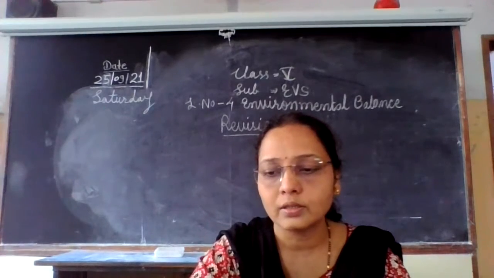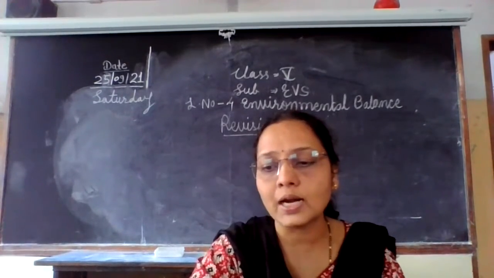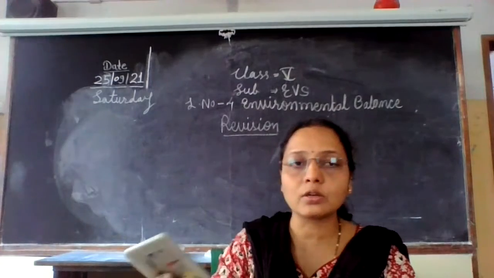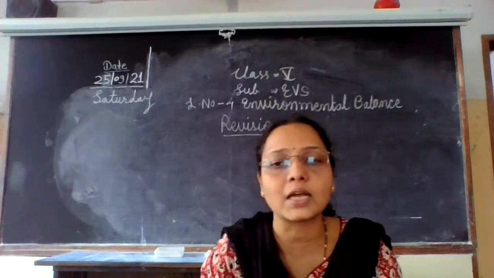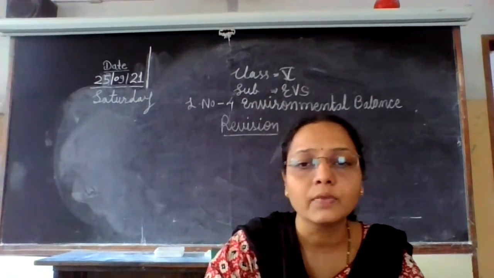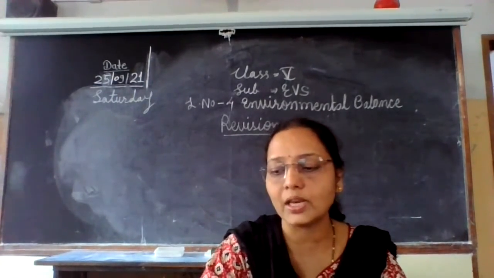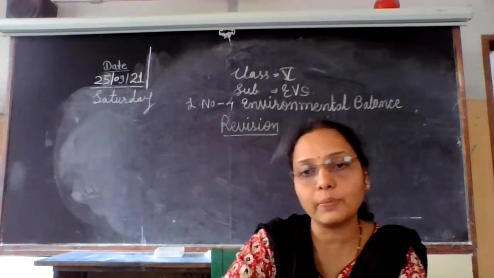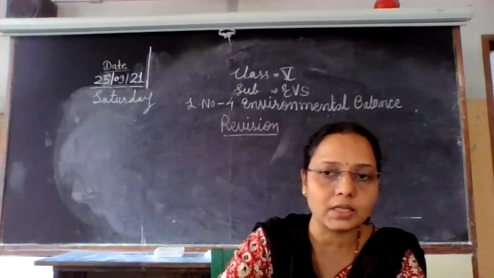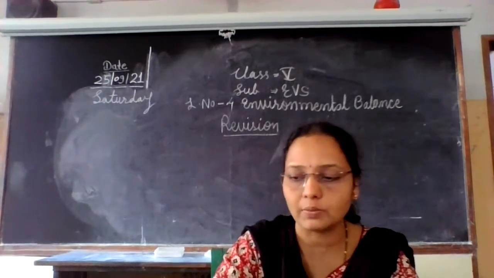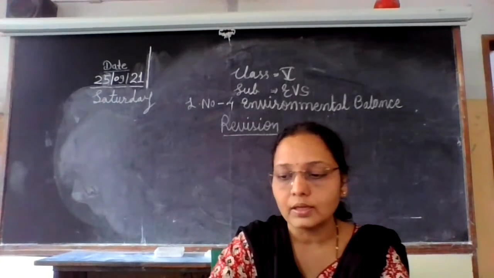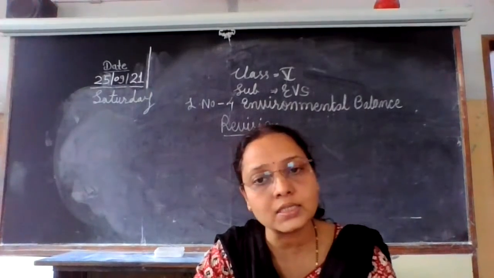Okay, then next question. Give reasons. Plants are the main support of every food chain. So it is also a give reason question. Plants are the support of every food chain. So many animals in the environment eat only plants. है ना? Many animals are herbivorous animals. Some animals eat smaller animals that live on plants.